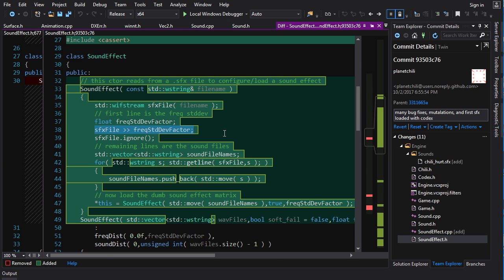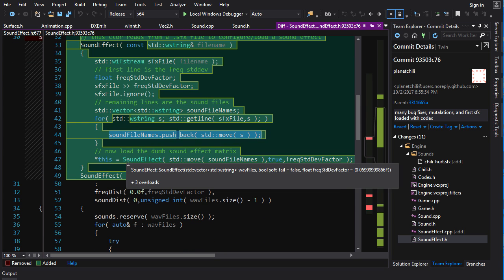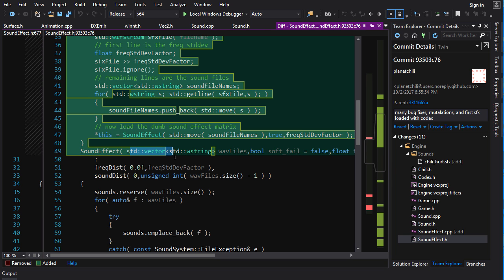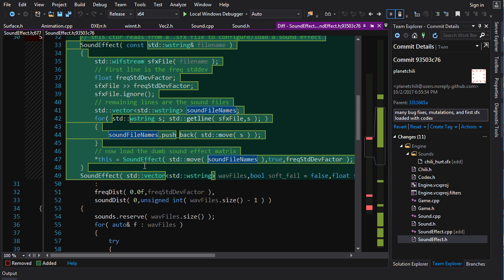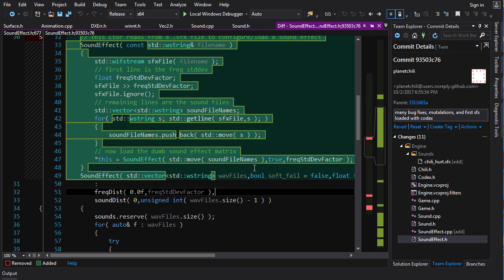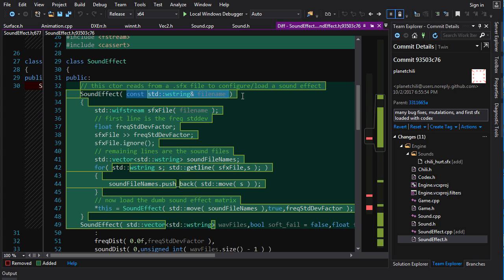We load the standard deviation, and then we do a loop, and we load all of the sound file names, and then we construct a sound effect with our old constructor based on that data, and then we just copy into the current object. So we can still load a sound effect the old way by passing in all the parameters, but if we want to load it using a meta file, we can also do that, and this is what will enable us to use our sound effects with our matrix.